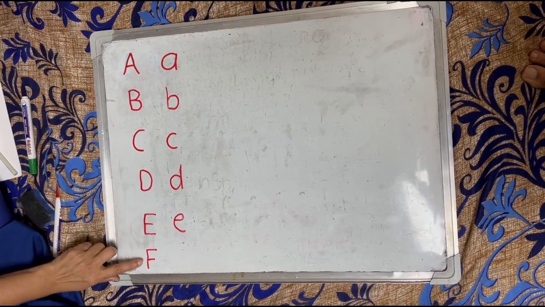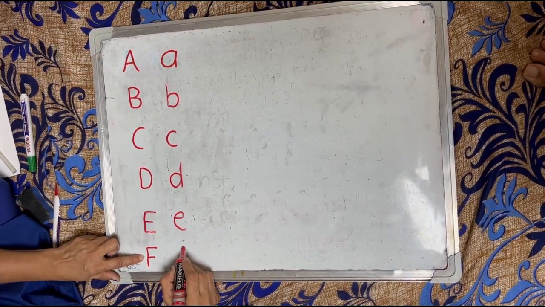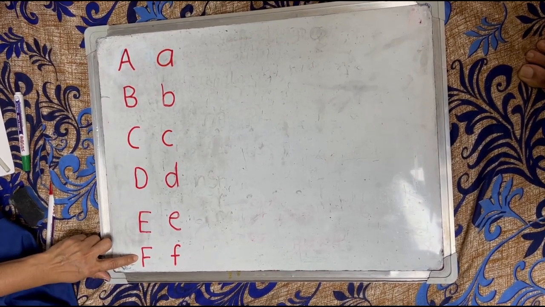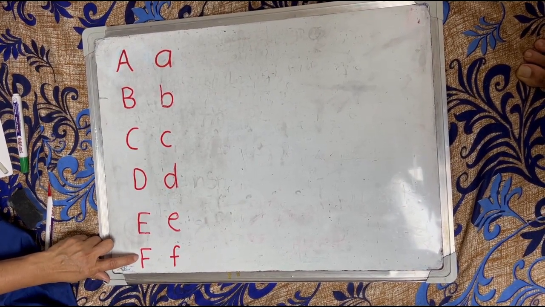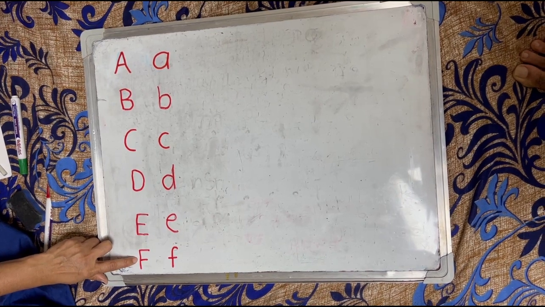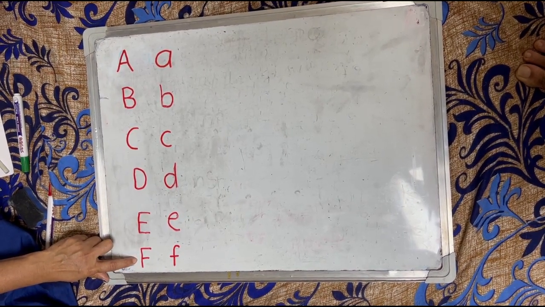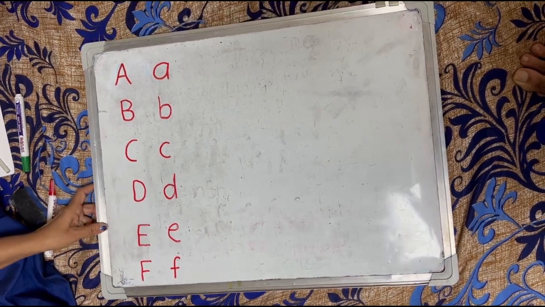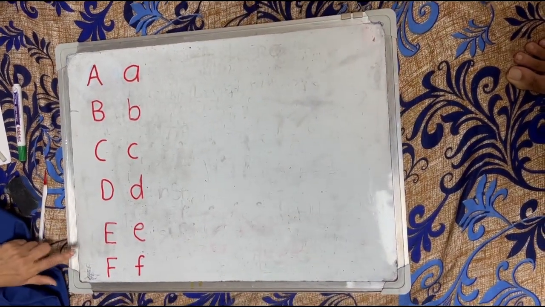The next letter is F. This is capital letter F and small letter f. The phonic sound of letter F is F.